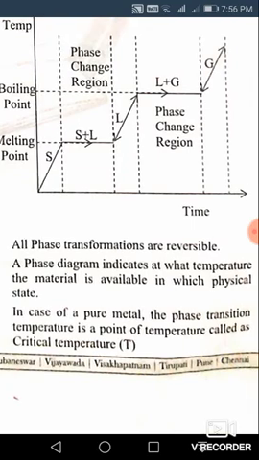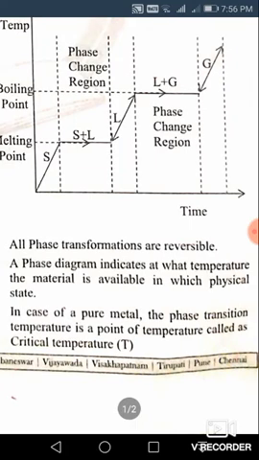A phase diagram indicates at what temperature the material is available in which physical state. That is the main information given by the phase diagram: at what temperature the material is available in which physical state. Is it in liquid phase, solid phase, or gaseous phase? In all the phase diagrams we are going to come across, only two phases are there, solid and liquid.